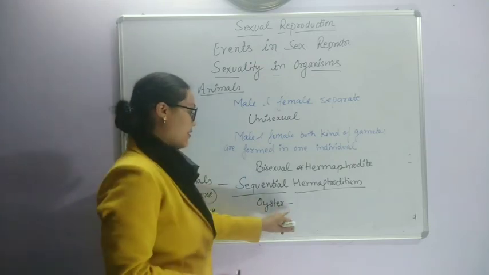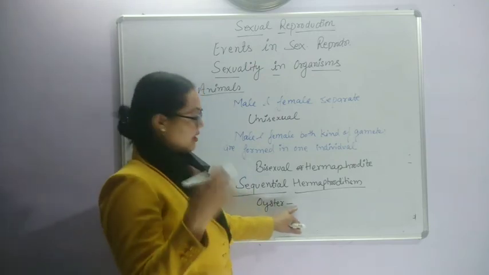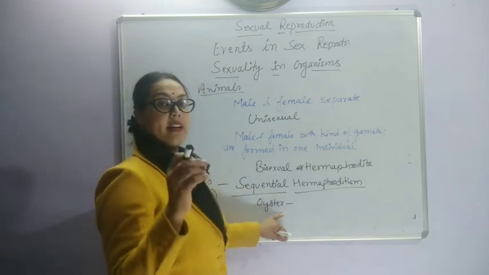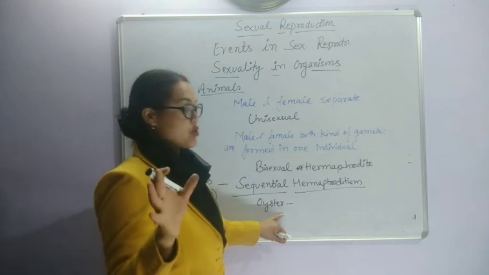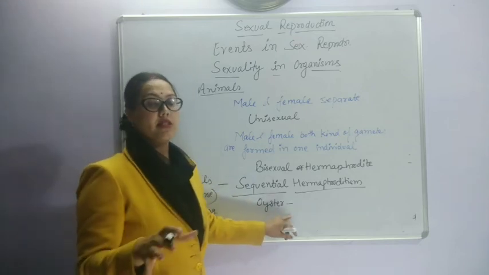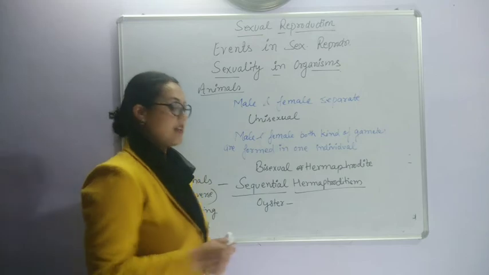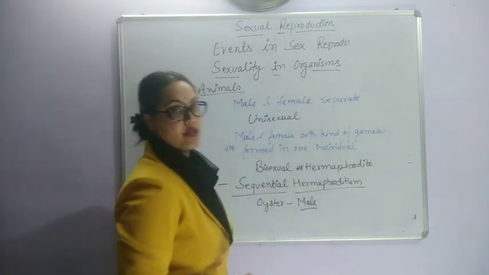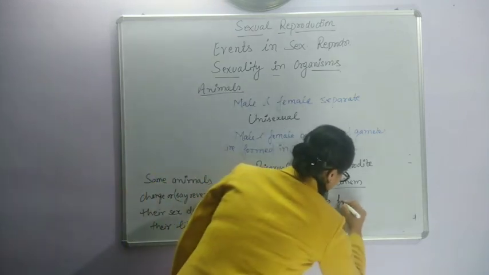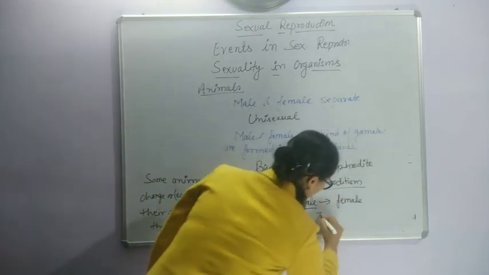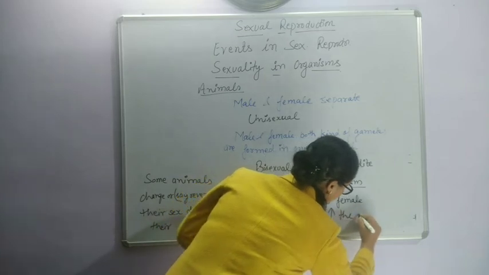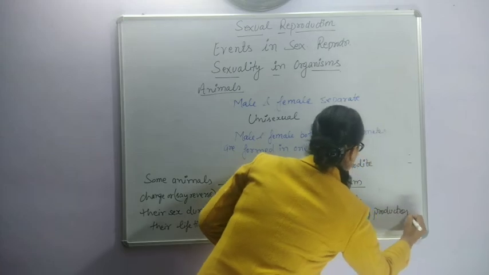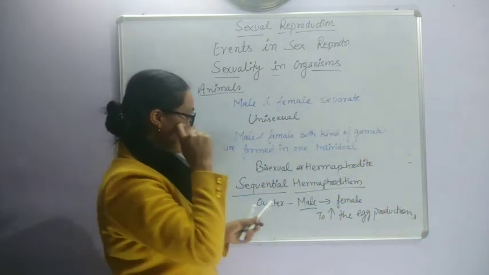In oysters, after the eggs are fertilized, the males change into females so that the egg production capacity of the species is increased. So this is one example.